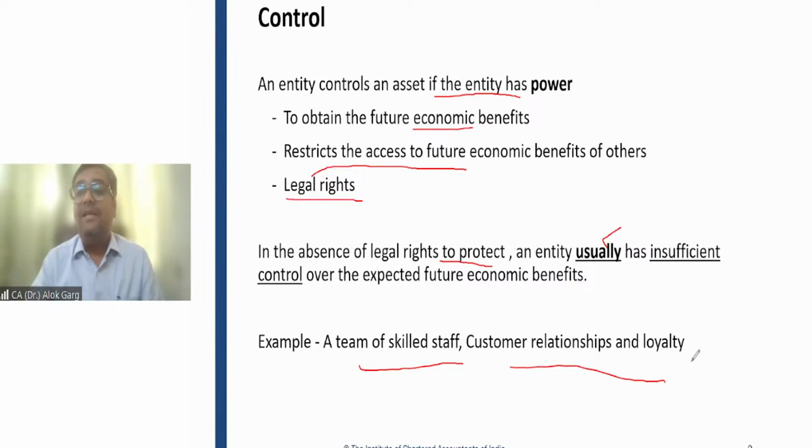But whether the company controls the staff? If the employee who has attended the training wishes to leave that company and join another company, can the company stop him? The answer is no. The company cannot stop him.